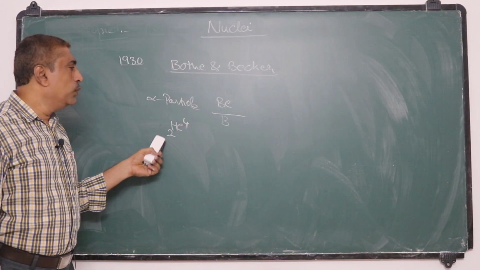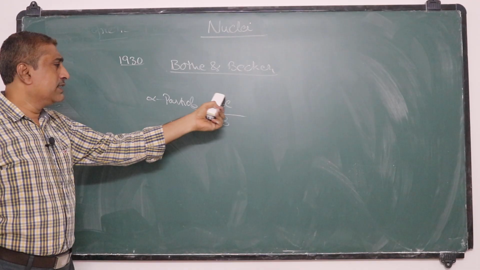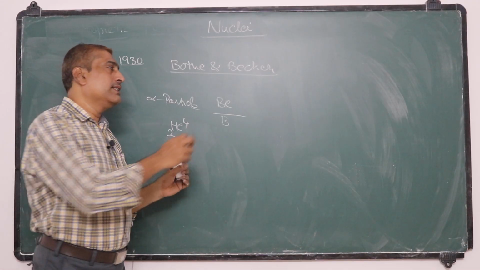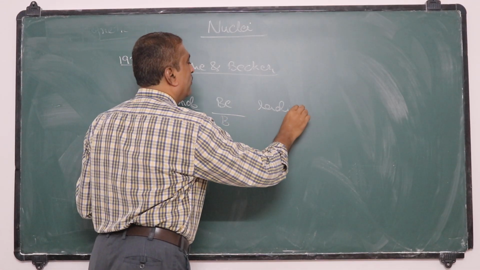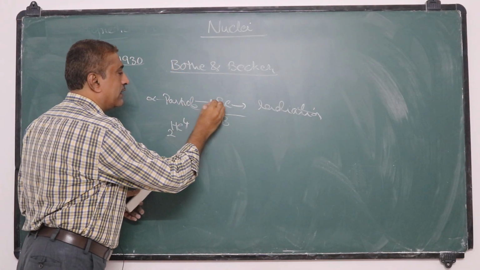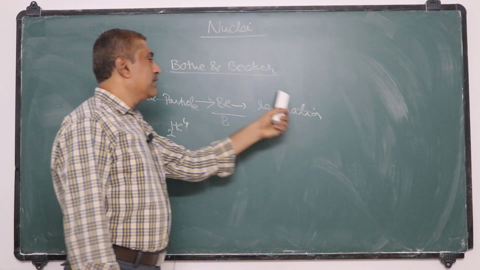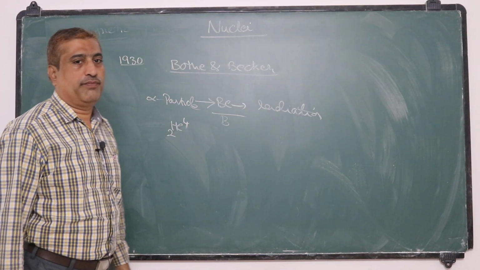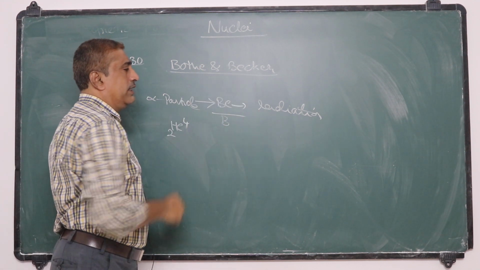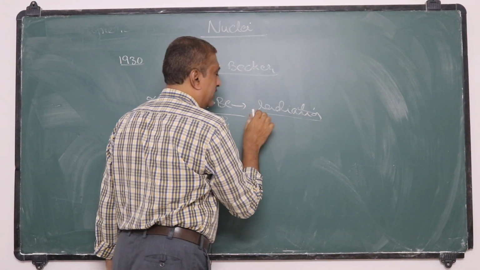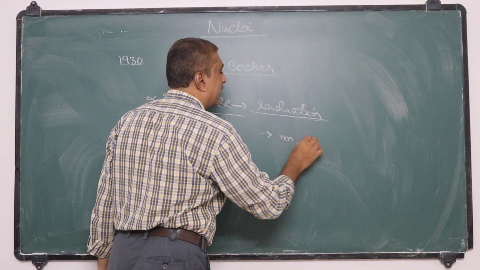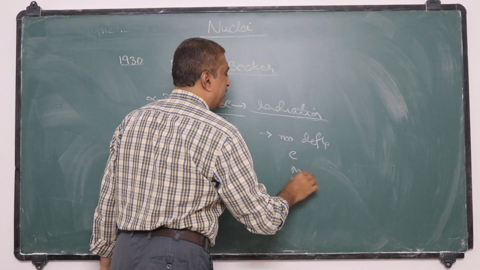When these alpha particles were made to be incident on a beryllium sheet, they observed that some radiation was emitted from the beryllium target.